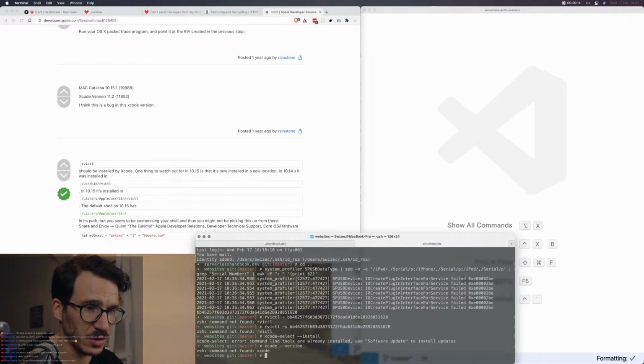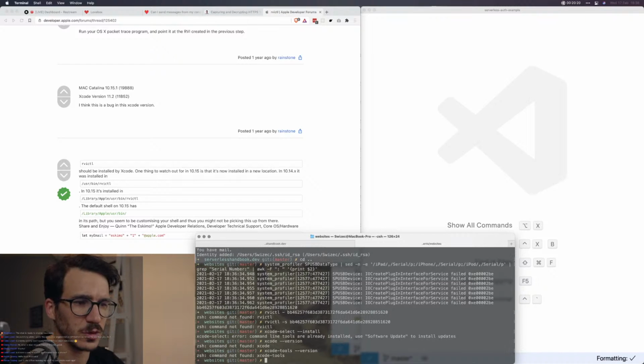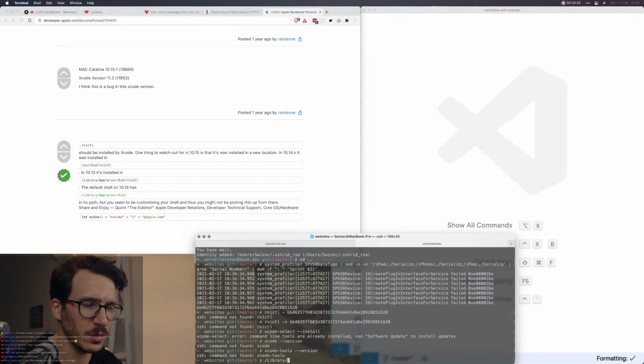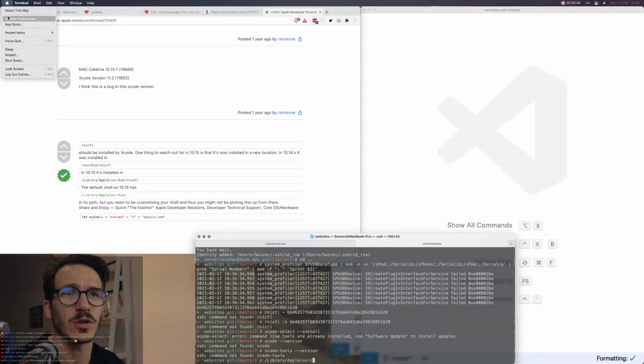Xcode minus version. Nope, that doesn't work. Xcode tools minus version also doesn't work. So what if we say library apple user bin? No, user bin doesn't exist. Okay, wait, what is my iOS version?